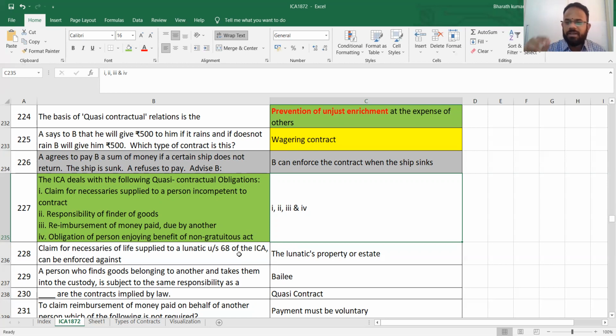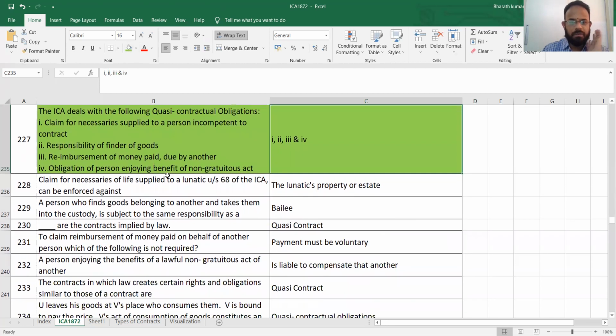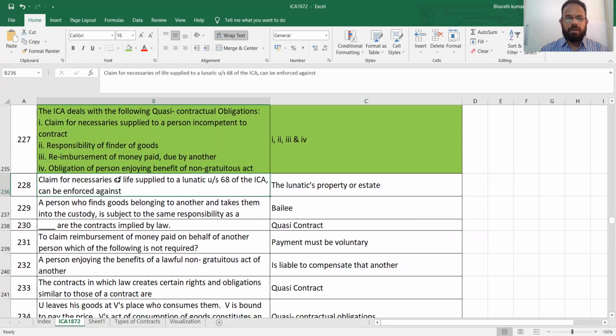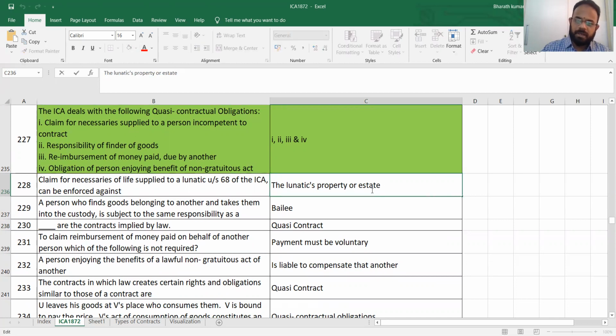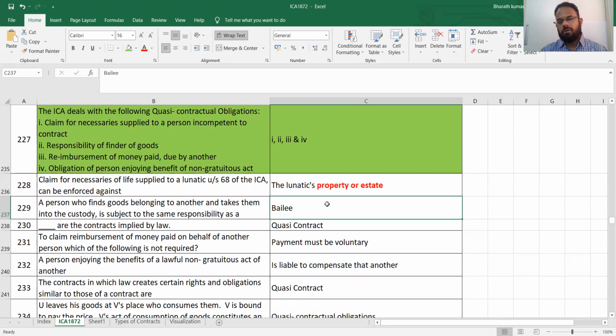Obligation of person enjoying the benefit of non-gratuitous act. Anything you will have to pay them for, consideration should be given to them as a benefit. All the 4 are quasi-contracts. Are we clear? Next, claims for necessaries of life supplied to a lunatic under section 68 can be enforced against either his property or estate. We have already told this for a minor, you remember. Now they are also talking about it for a lunatic.